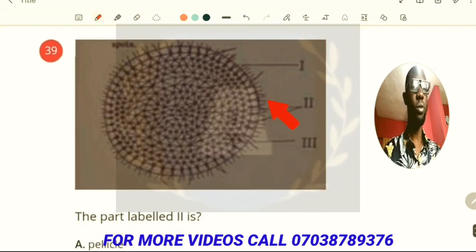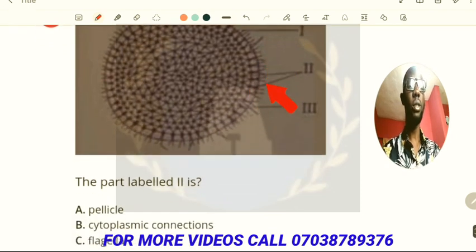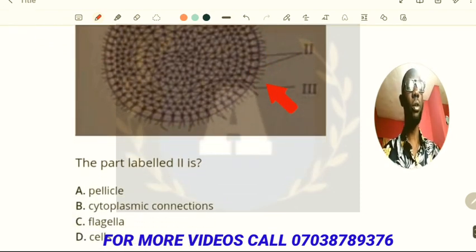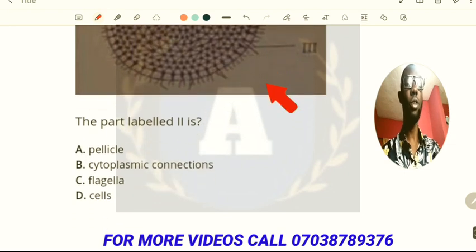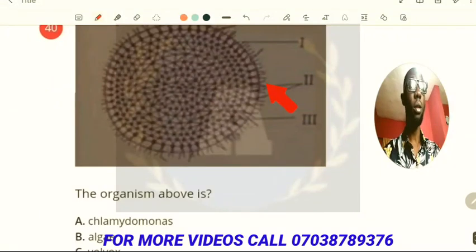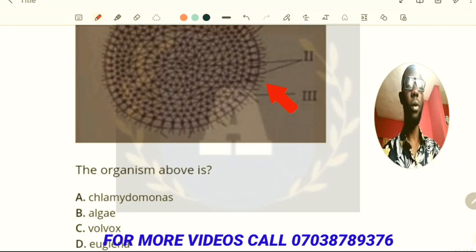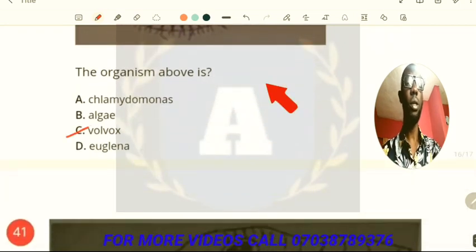So now the next question here, I don't know if you can see this diagram properly. They said the part labelled 2. This is actually Volvox. It contains different Chlamydomonas cells. This is the part labelled 2, and that is the cytoplasmic thread, or the cytoplasmic connections. Now I think we have the same diagram in the next question, which says the organism above is a Volvox. The organism actually is a Volvox.